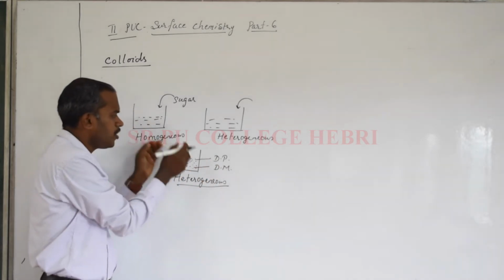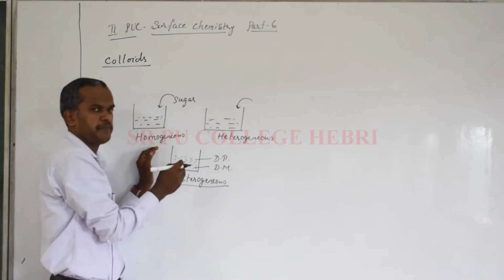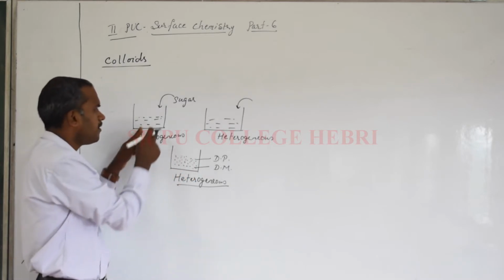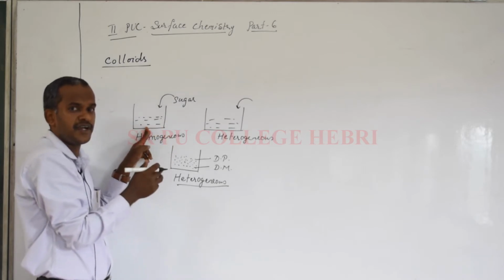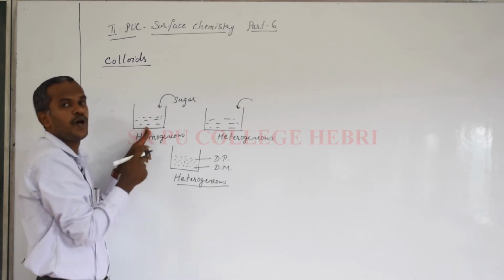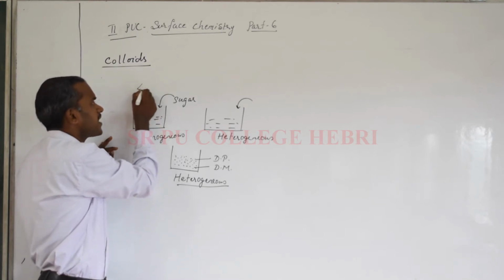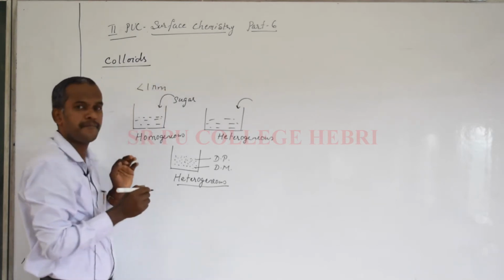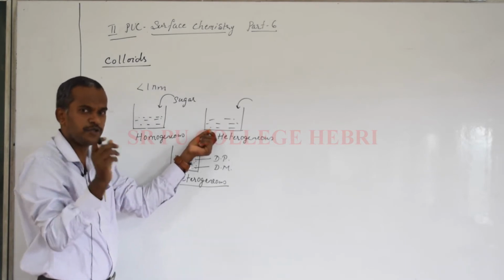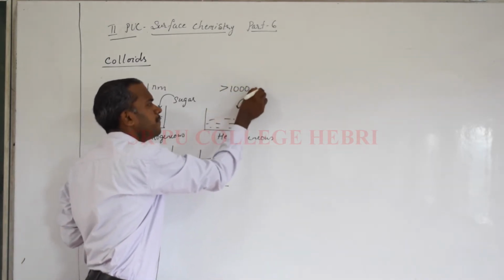Now, I told you the particle size is in between that of the true solution and the precipitate, so you will ask what the size of the particle in a colloid is. Remember, in a true solution the particles are not visible even under an ultramicroscope, and the size of the particle is less than 1 nanometer. In a precipitate, the particles are easily visible, even to the naked eye, and the particle size is more than 1000 nanometers.